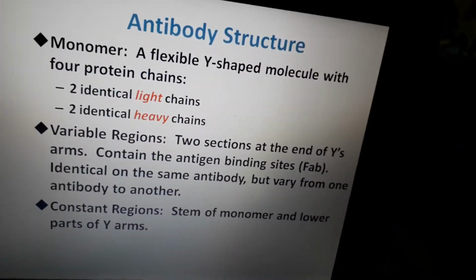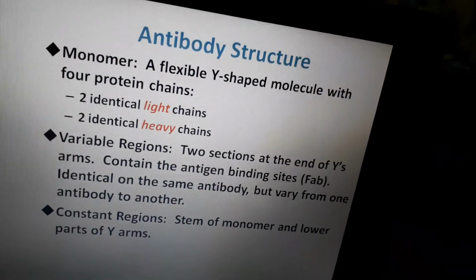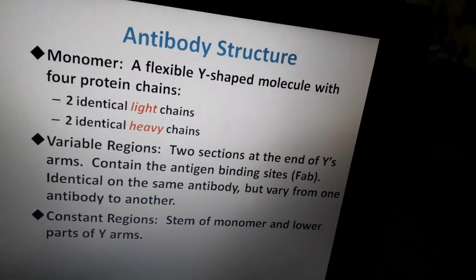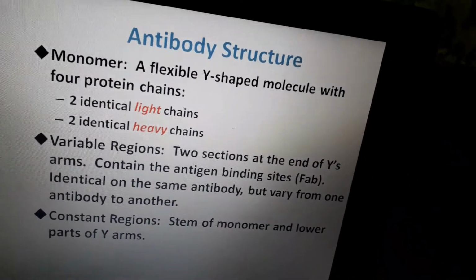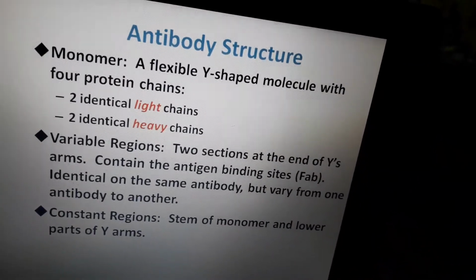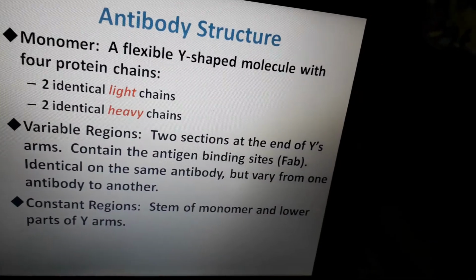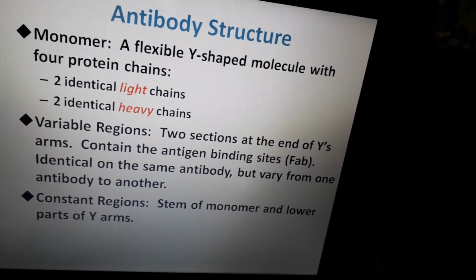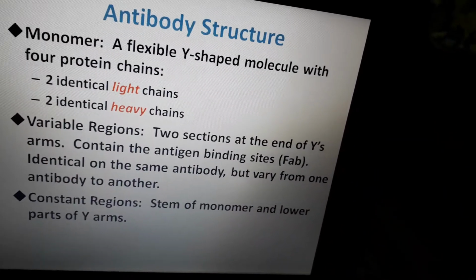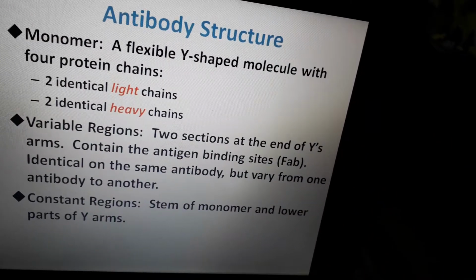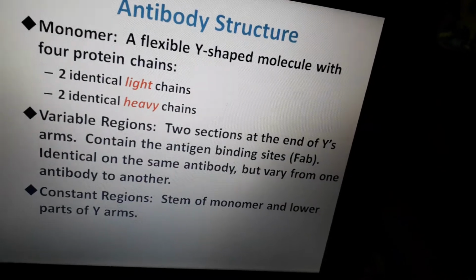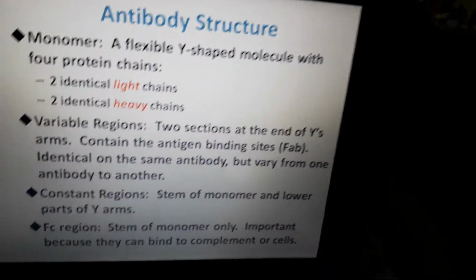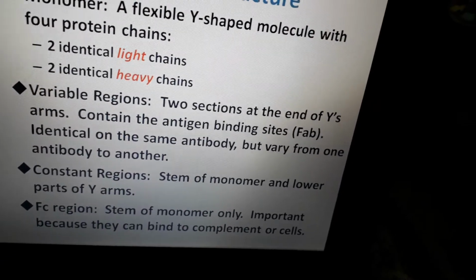The variable region is present on the arms of the Y-shaped structure, and on these arms an antigen can bind. The other name given to this variable region is the Fab region. Now we come to the constant region, which is present on the stem of the monomer, that is the lower part of the Y-shaped structure. This is known as the constant region, and its other name is the Fc region.